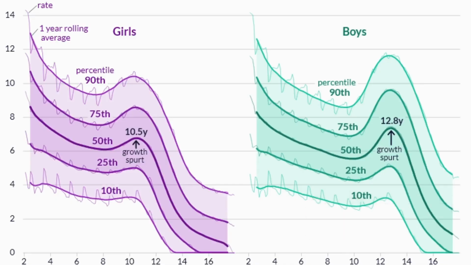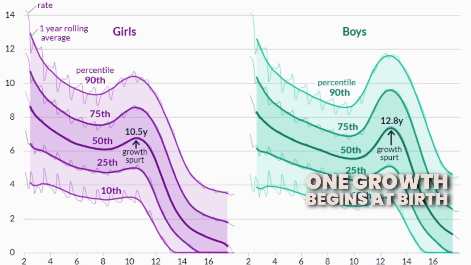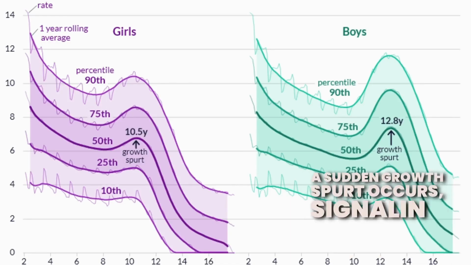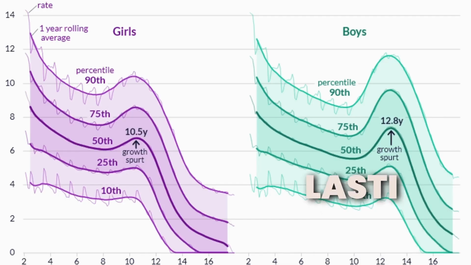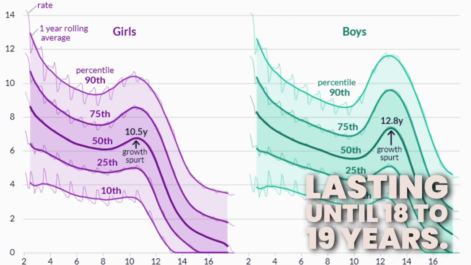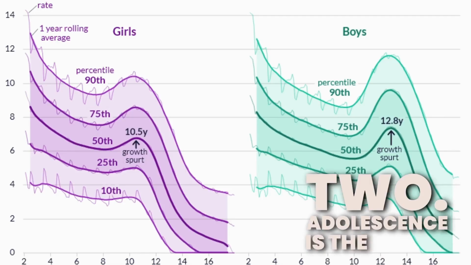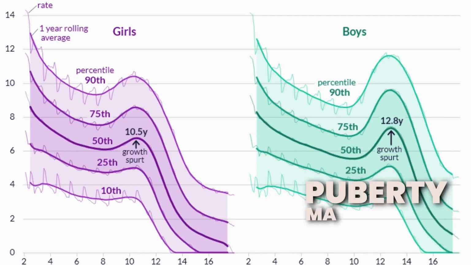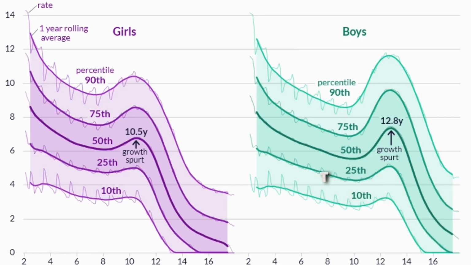Adolescence and puberty. 1. Growth begins at birth. Around 10 to 11 years, a sudden growth spurt occurs, signaling the onset of adolescence, lasting until 18 to 19 years. 2. Adolescence is the period when body changes lead to reproductive maturity. Puberty marks sexual maturity.